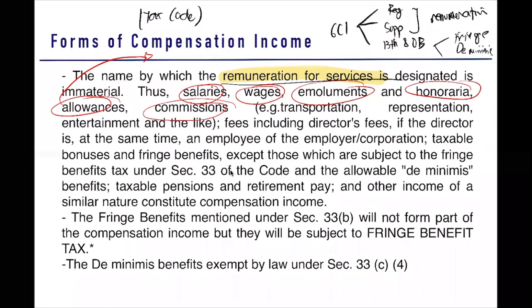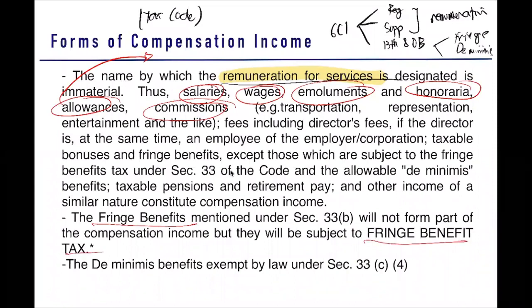So on your compensation income, again, regular and supplemental, whatever is the term used, so long as it is a payment for services, it is considered a compensation income. Next, we have your fringe benefits mentioned under Section 33B will not form part of the compensation income, but they will be subject to fringe benefit tax.